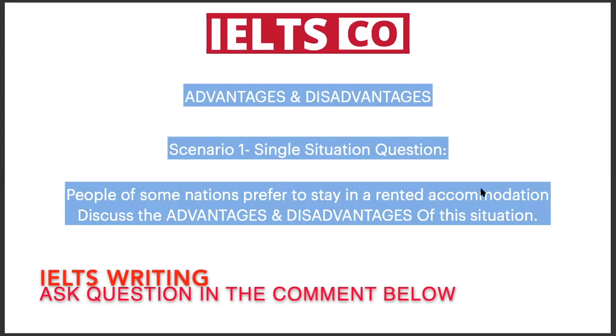Okay. So, single situation. The very first question here is: people of some nations prefer to stay in a rented accommodation. Discuss the advantages and disadvantages of this situation. The moment we get the question in front of our eyes, we have to first underline the keywords. Keywords are the main words which actually contribute to the making of the entire question: subject words or the main verbs, the action in the question. So here I can see nations, prefer, stay, rented, accommodation. These five are the keywords in the entire question.